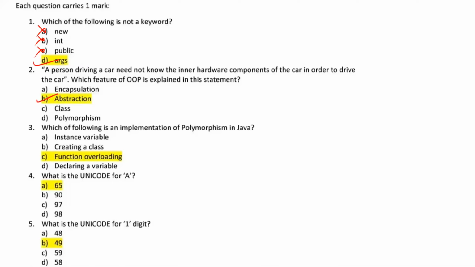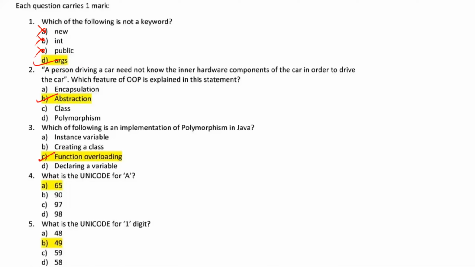Moving to the third question, which of the following is the implementation of polymorphism in Java? So basically, polymorphism can be implemented in two ways. First one is called function overloading. Second one is called function overriding. So option C is the correct answer for this.